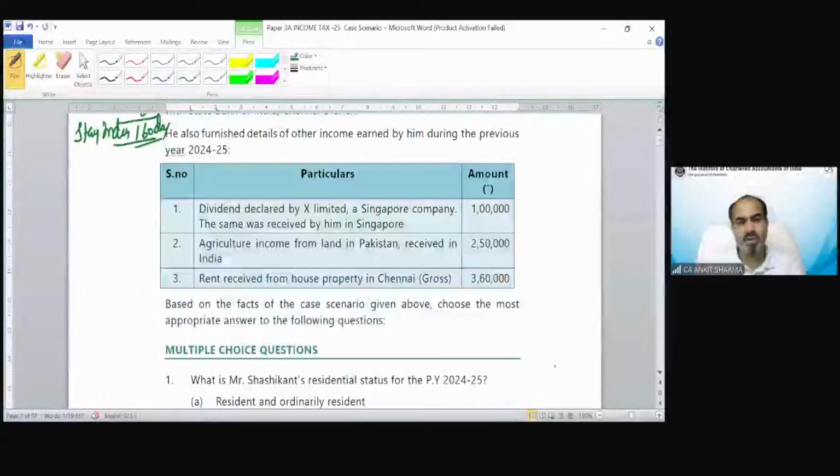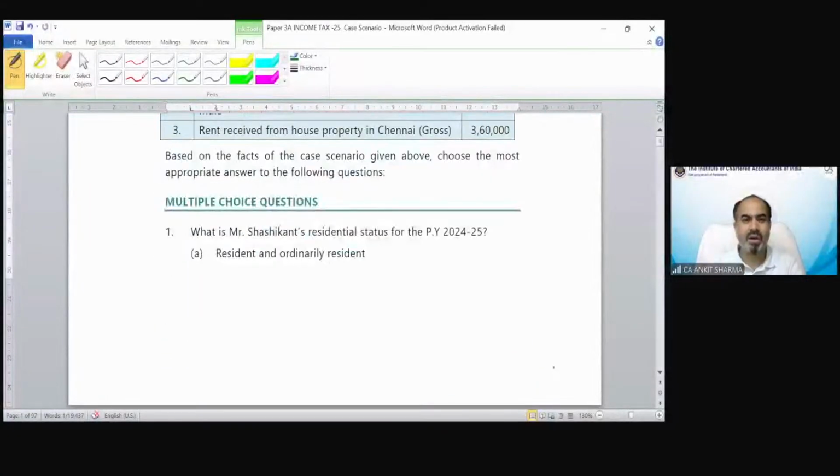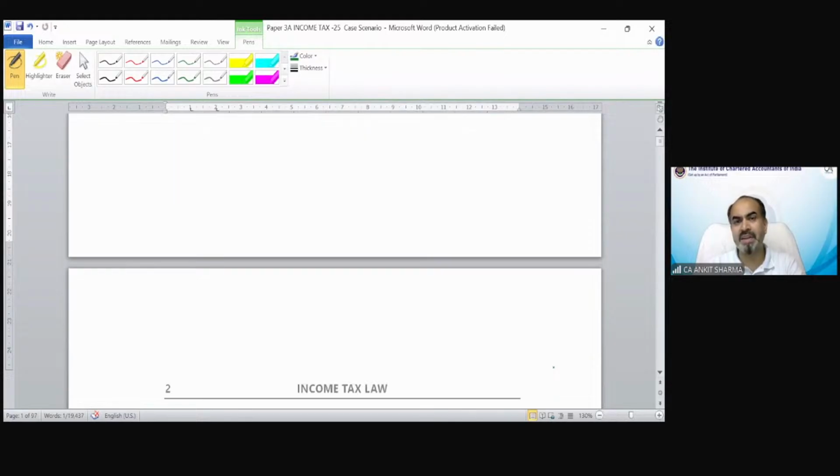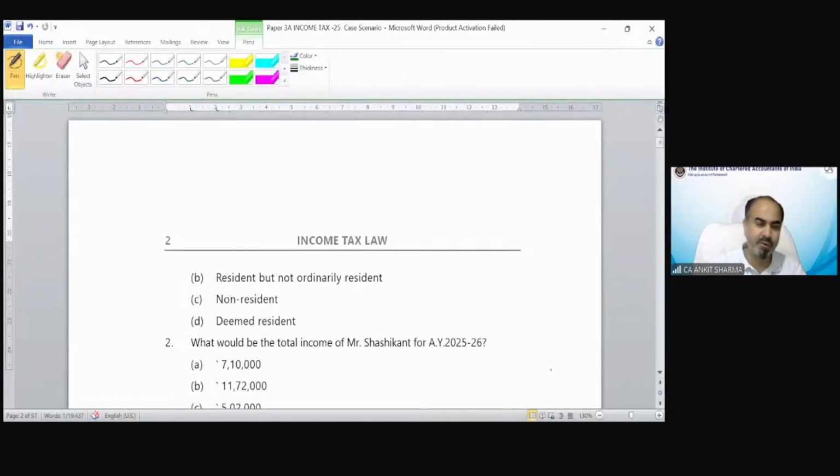The first question was, what is Mr. Shashikant's residential status for previous year 24-25? So the correct answer would be non-resident. Now the question, what would be the total income of Mr. Shashikant? Because now he is a non-resident, so only two kinds of income is going to be taxed.